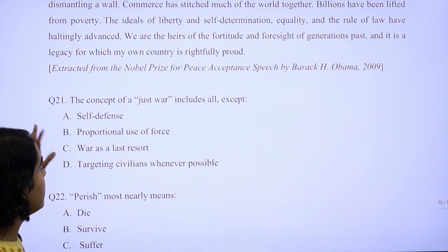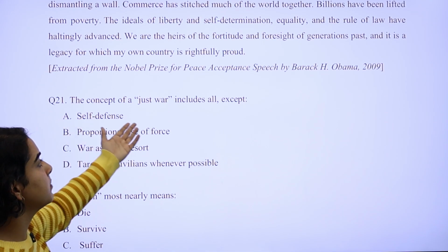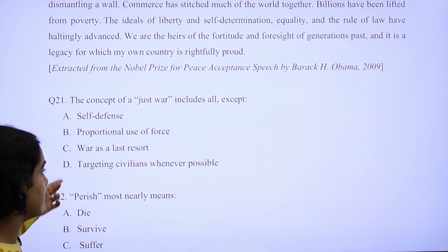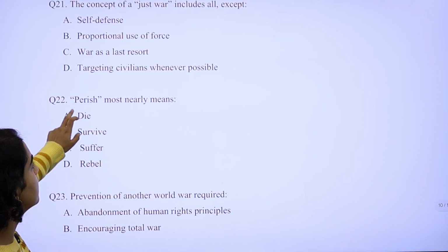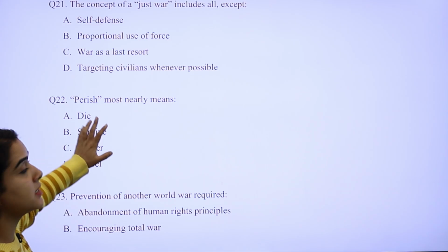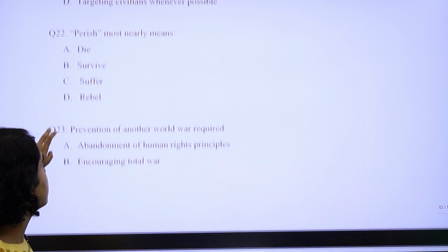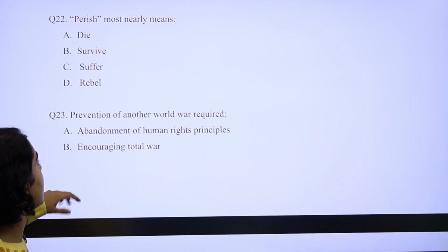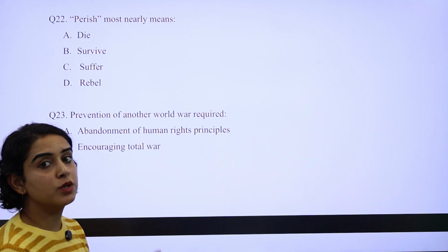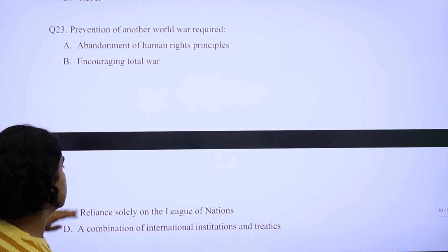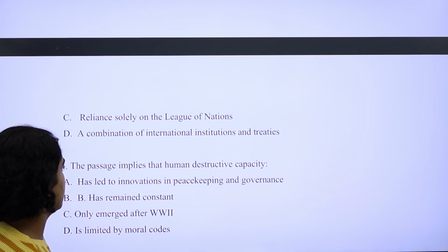Now, the type of questions that are there: the concept of just war includes all except. Again, an exception-based question is there. Meaning of the term perish, right? Which basically is a synonym that you have to find here. Prevention of another world war requires. Now, this is directly something which you can find in the passage, and you can very easily answer this question, right?